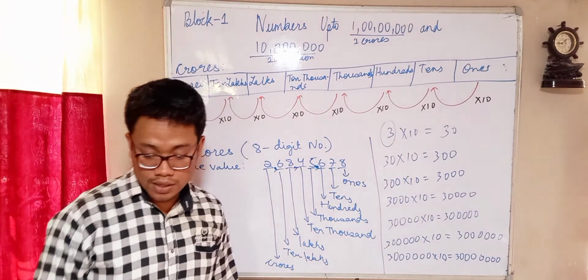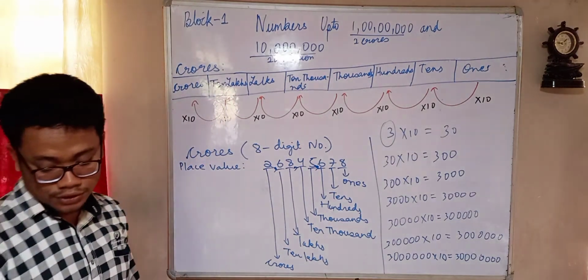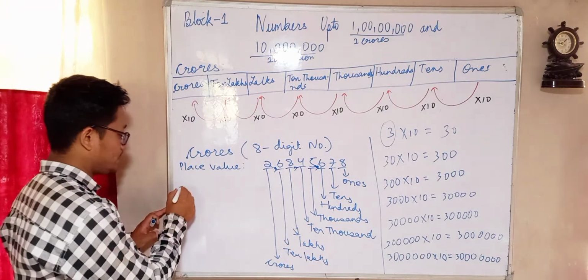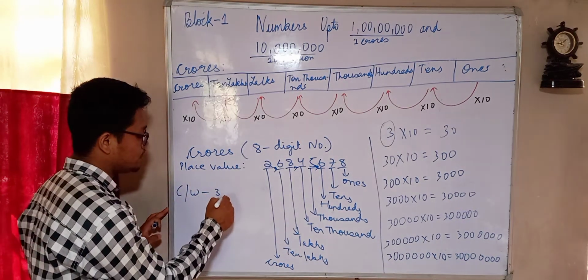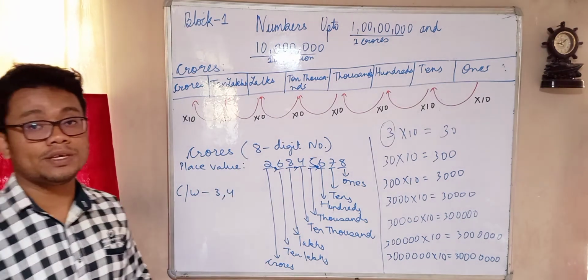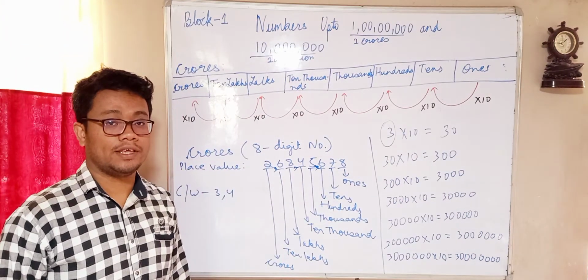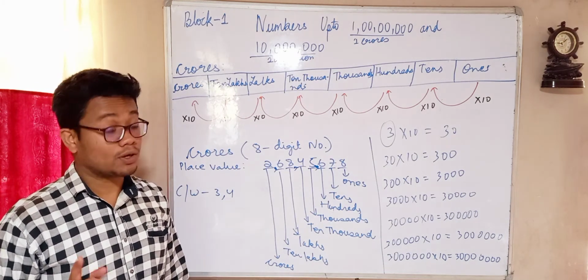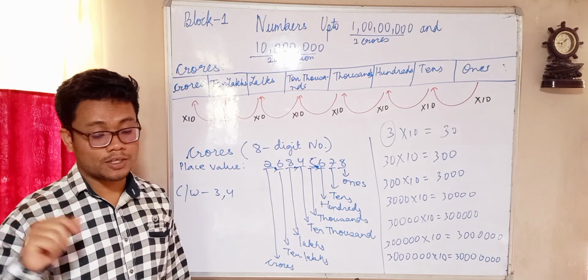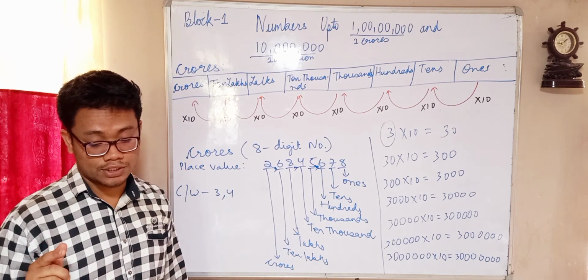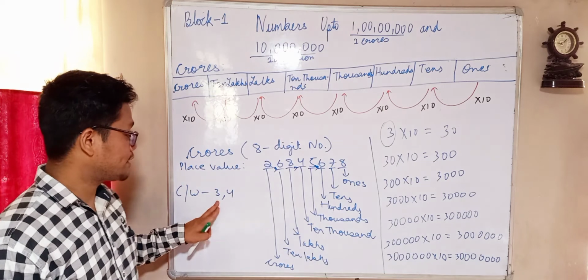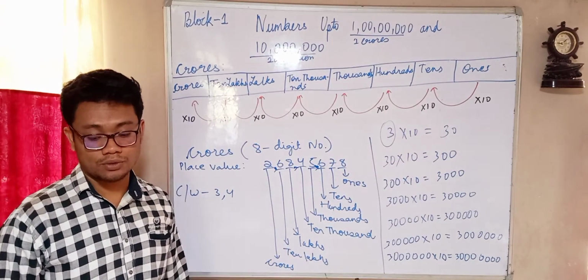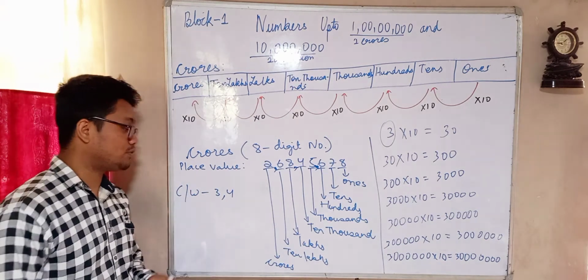Okay children, now from your crores, your classwork will be to do question number 3 and 4, and you have to show me this before 5 p.m. in the evening today. You already know your classwork from the first part is question number 1, 2, 3, and from here your classwork is question number 3 and 4. So in total, 3 plus 2, 5 questions you have to do.